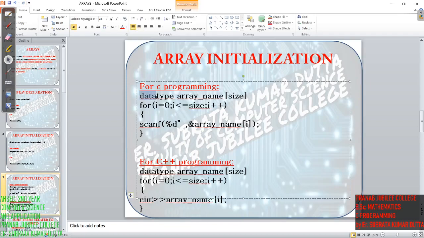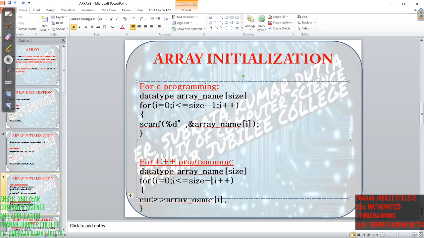Data type will be there, name of the array, size, then I will run a loop. This loop will run from 0 to size minus 1, it's not size.